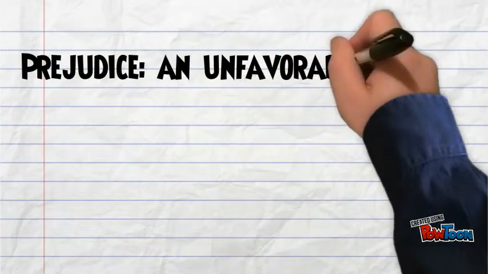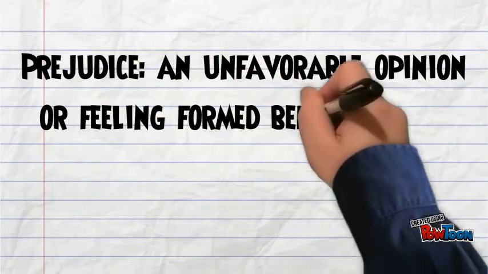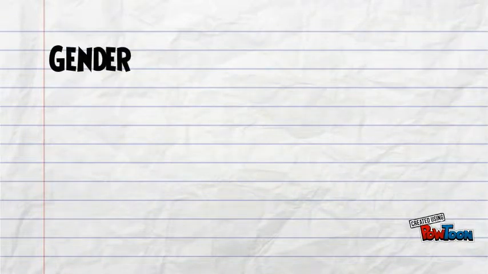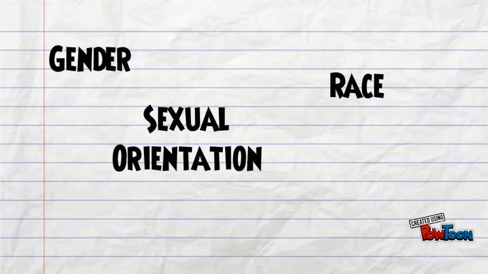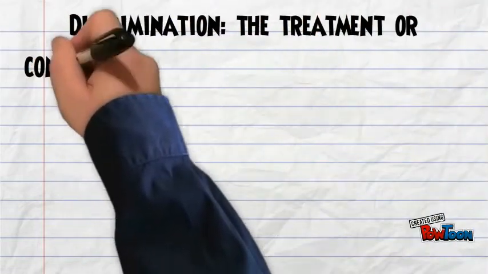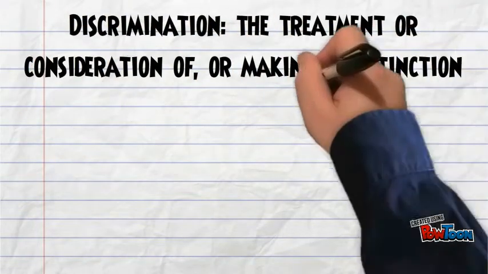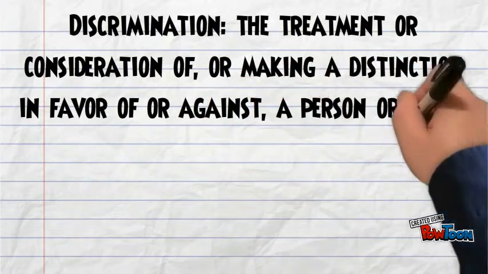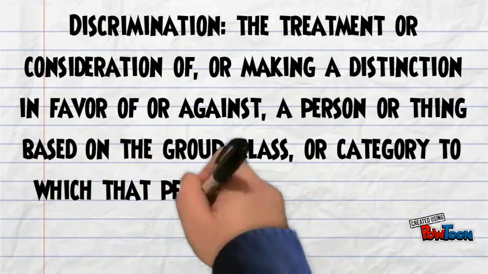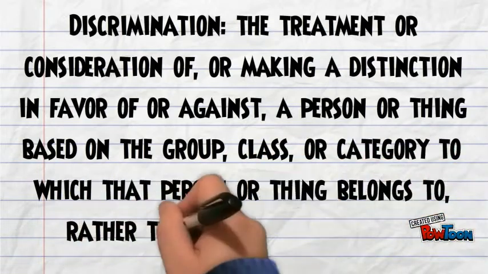Prejudice is an unfavorable opinion or feeling formed beforehand or without knowledge, thought, or reason. In our society, this can be prevalent when you look at different aspects such as gender, race, sexual orientation, and even age. Discrimination is the treatment or consideration of, or making a distinction in favor of or against, a person or thing based on the group, class, or category to which that person or thing belongs, rather than on individual merit.